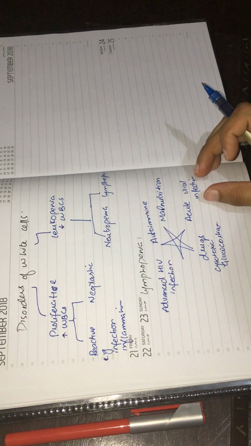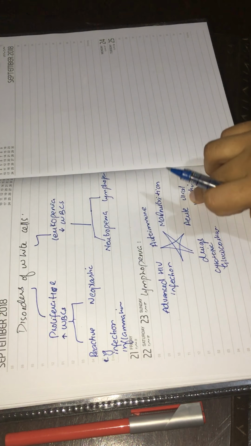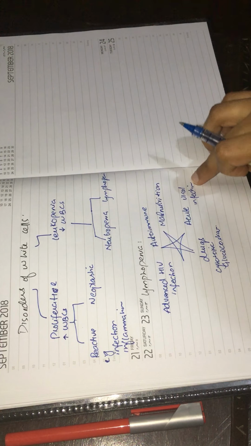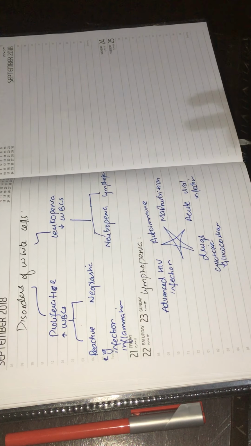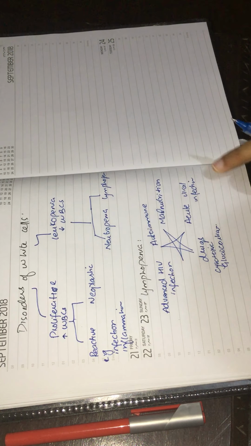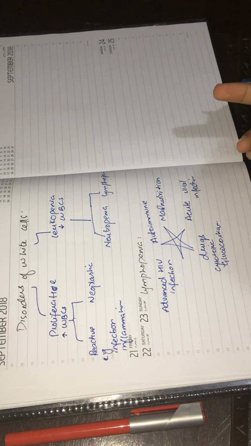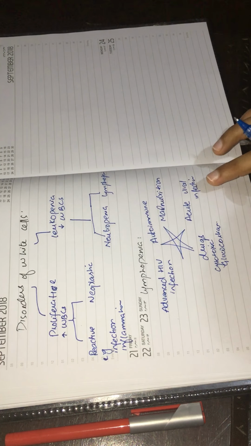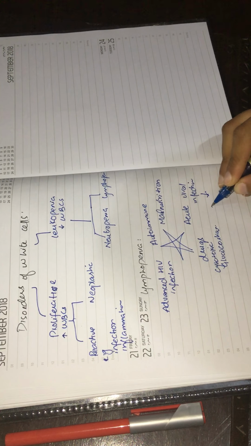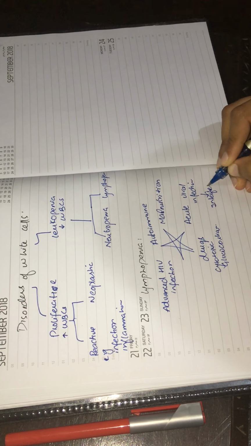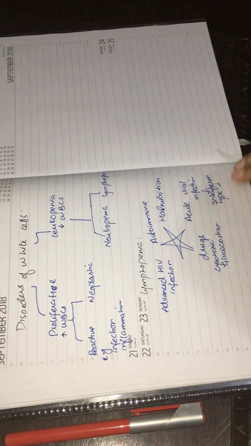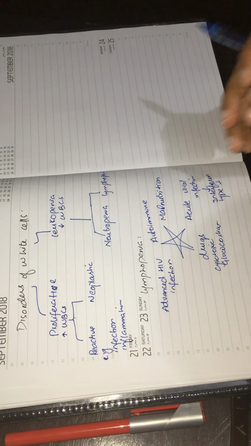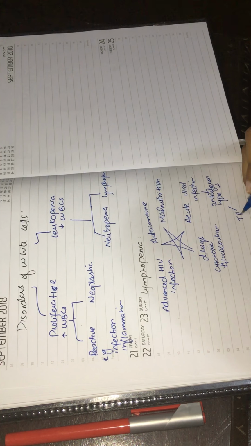Acute viral infection, there is a slight further detail on why there is a decrease in the number of lymphocytes in acute viral infection. In a body, the overall count of lymphocytes is not decreased, it is actually the redistribution of lymphocytes. Viruses produce the interferon type 1. They mainly produce interferon type 1. And this interferon type 1 causes the mutation in the surface proteins of the T lymphocytes.